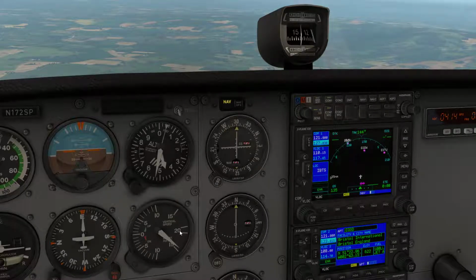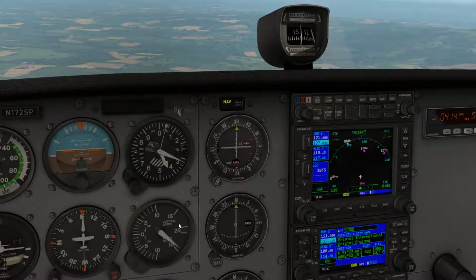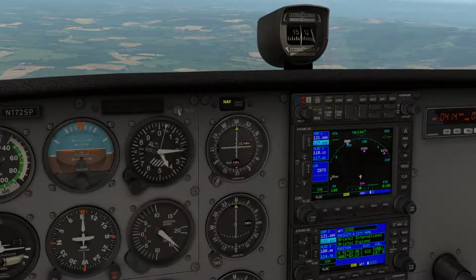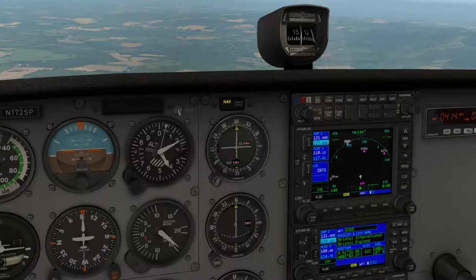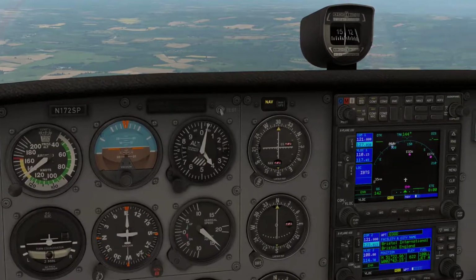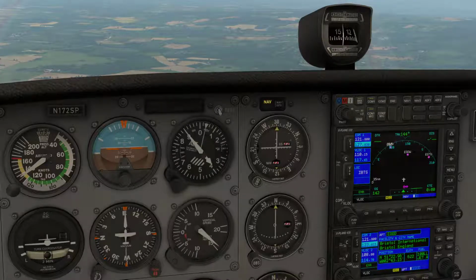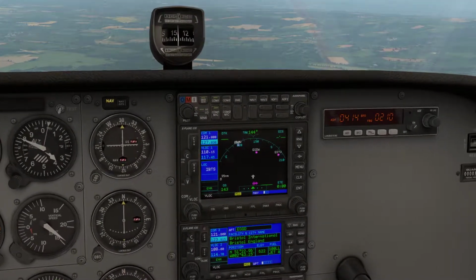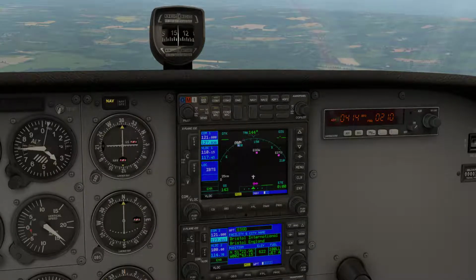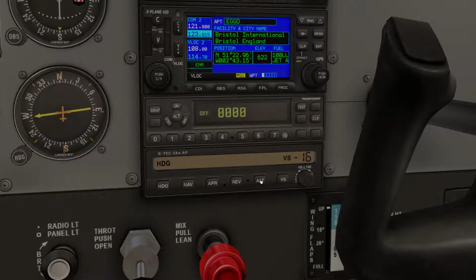So how do you stop the descent? We're currently passing down through 4,000 feet, probably just about to break the land speed record because we're flying downwards. To stop the descent and maintain that altitude, which is going to be about 4,500 feet when we come into it, we're going to simply press the Alt button, which stands for altitude. And if we press that button,